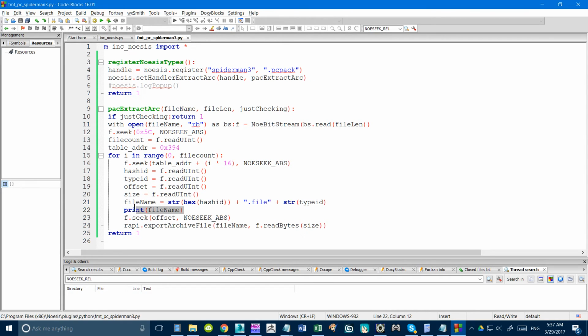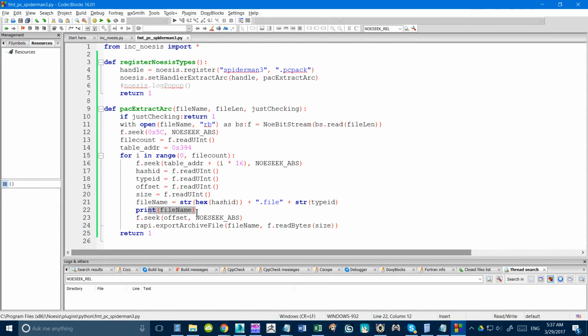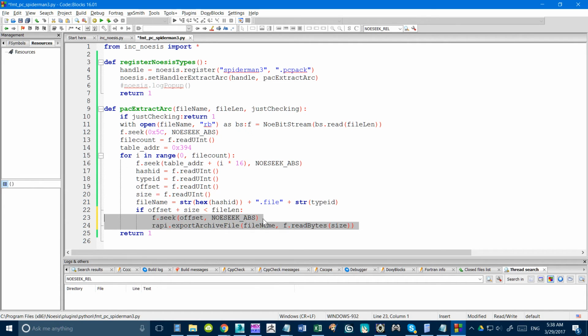For example, if I get rid of this one, we can replace it with an if statement. So we go: if the offset plus the size is, I guess we have to go less than the overall file size, then you may do this.